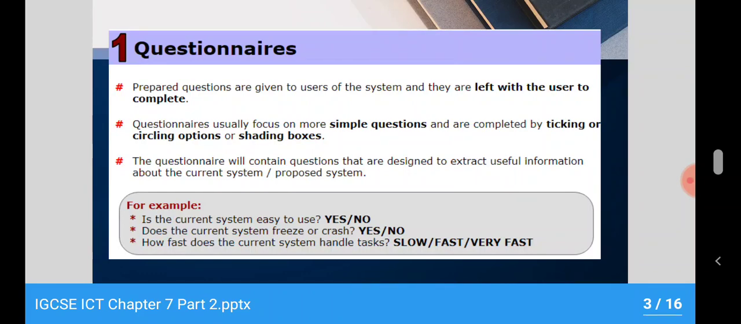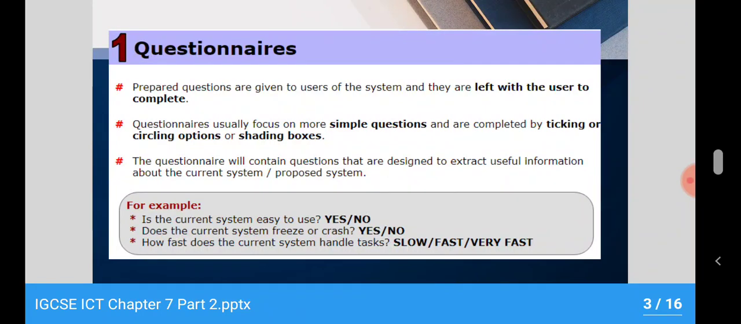Questionnaires can be written or computerized. In questionnaires, prepared questions are given to the user for the system, and they are left with the user to complete. So the user has to complete the questionnaire for the current system and give answers to certain questions. Questionnaires usually focus on simple questions and are completed by ticking or circling the option.